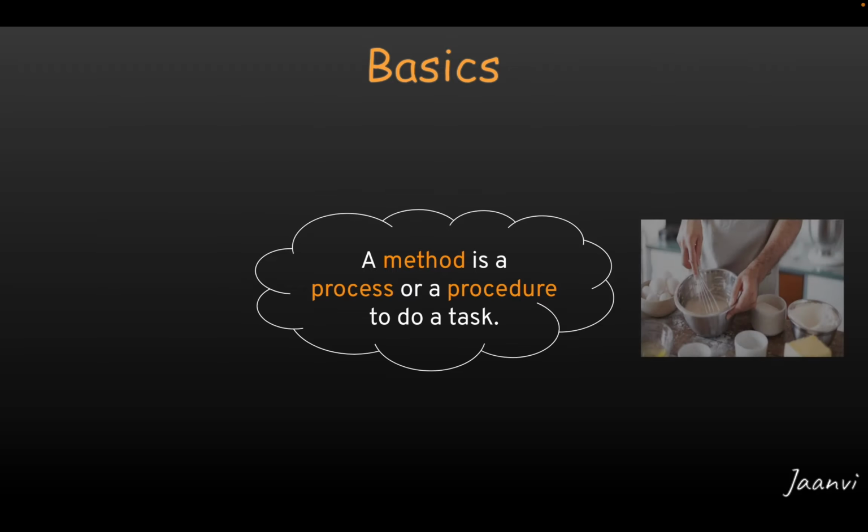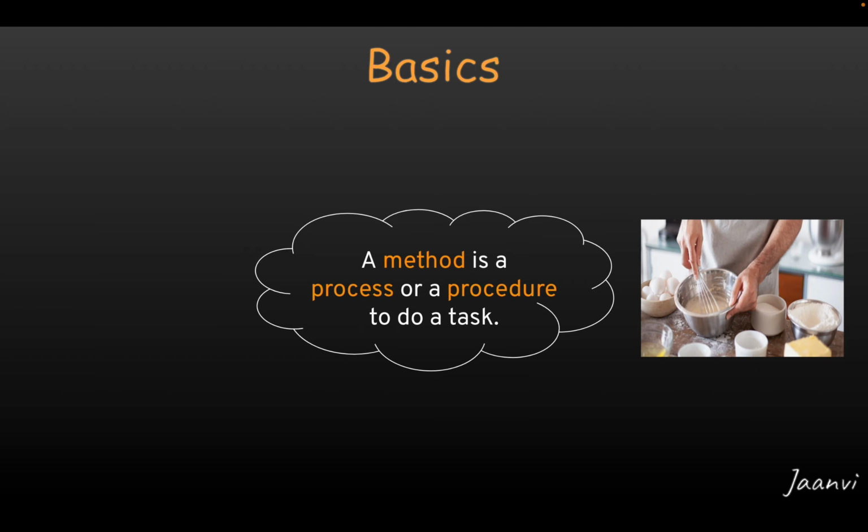For example, let's consider the task of preparing cake batter. There are many ways to prepare the cake batter. Some people may beat the batter first and then add the remaining ingredients. Some people may mix all the ingredients at once. Some people may mix wet and dry ingredients separately, etc. All of these ways of preparing the cake batter are known as methods. Even though the processes are different, the end goal, the task of preparing the cake batter, remains the same for all these processes. So that's what a method is in brief.